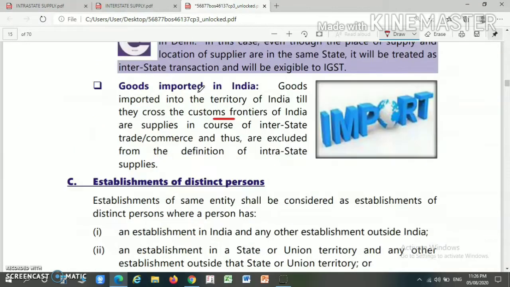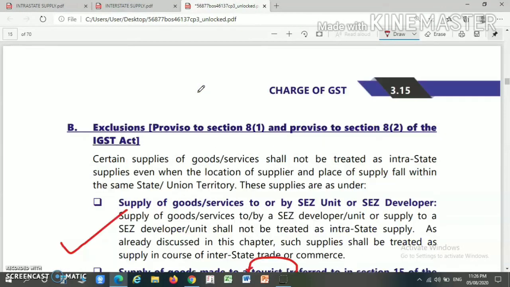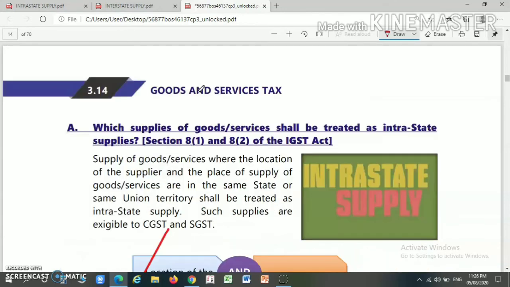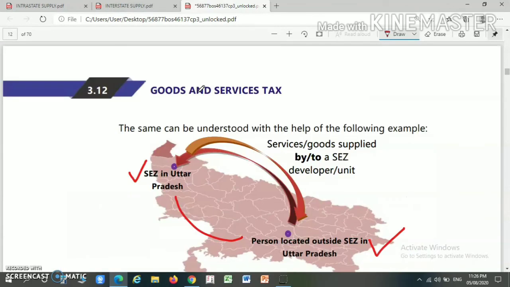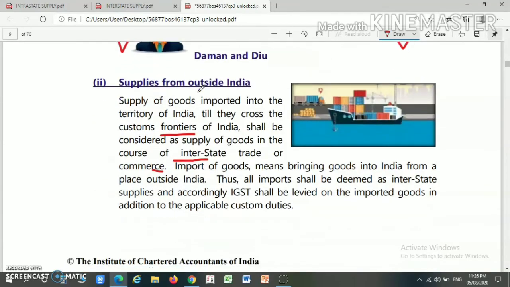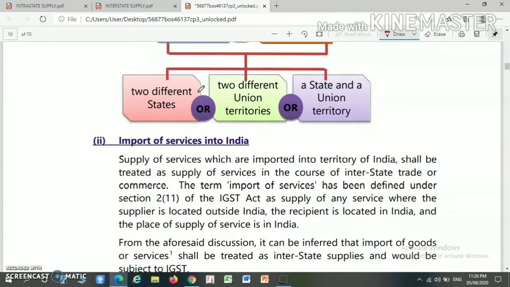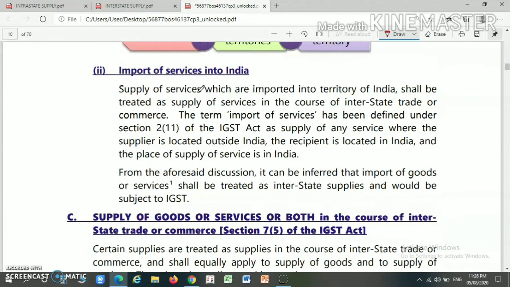So this is the discussion of the meaning of intrastate supply and interstate supply. Now we have understood this for the purpose of goods. Then what about services? If the location of the supplier and the place of supply are in two different states, for example, if I am importing services into India from outside the territory of India, then it will be considered as an interstate supply as per section 7 of the IGST Act.